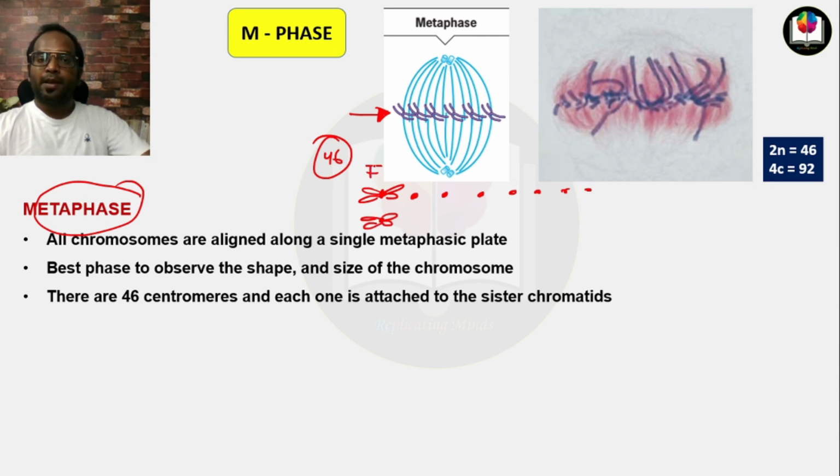So this is pair 1, this is pair 2, up to pair number 23, and in each pair there are two homologous chromosomes. You need to remember that there will be 46 centromeres in metaphase.